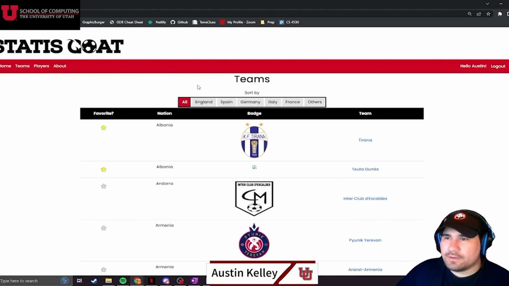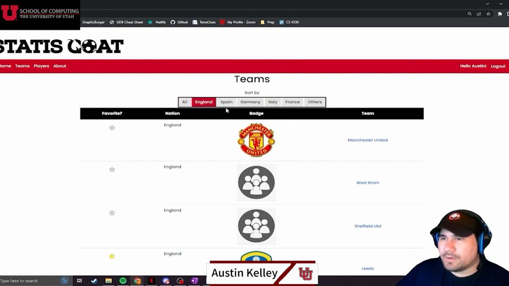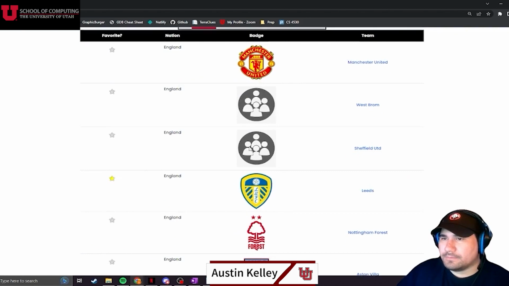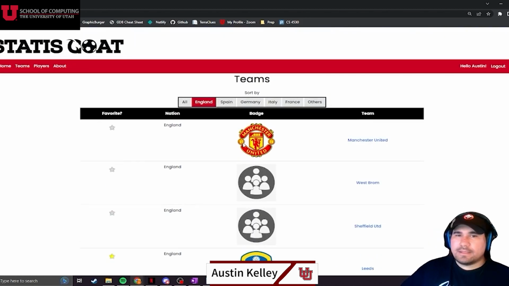And then similar to that, we also have a teams list where we can favorite different teams and sort by nation as well. And that is the end of the demo.